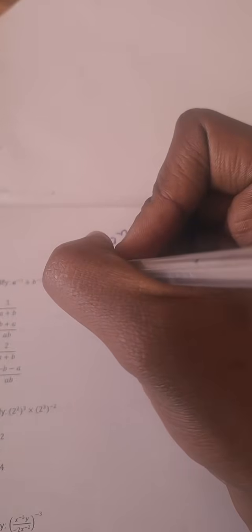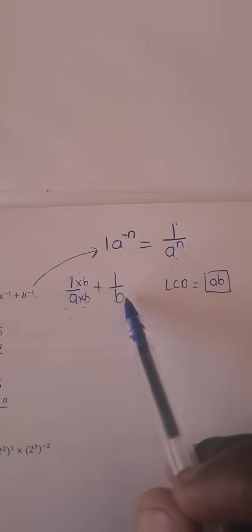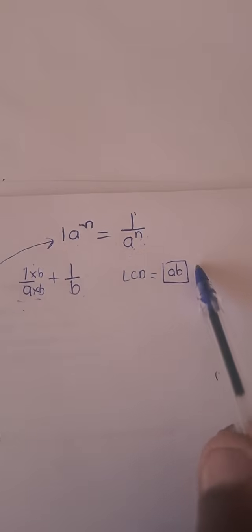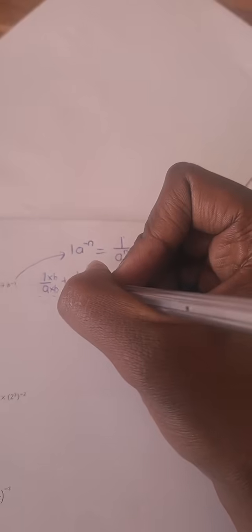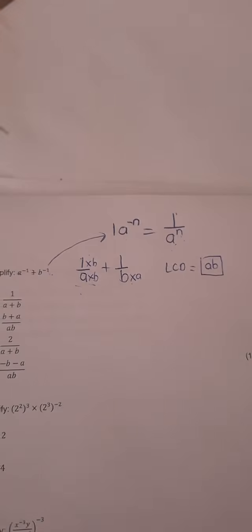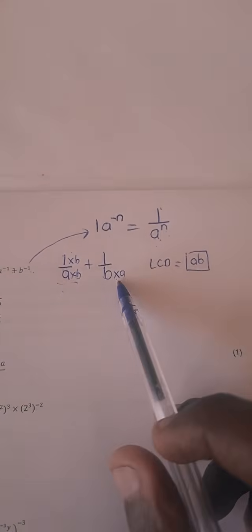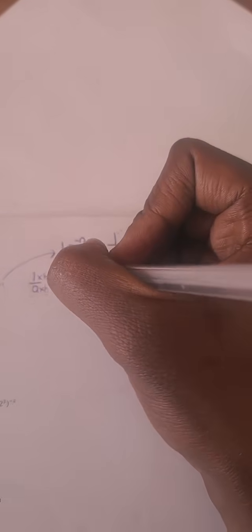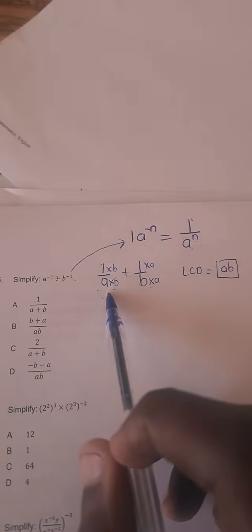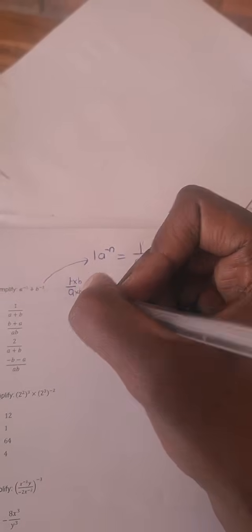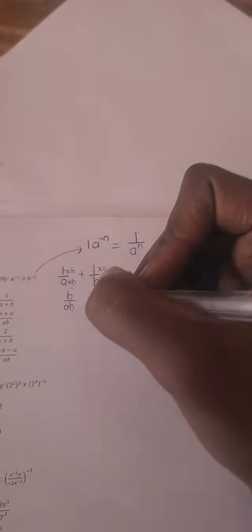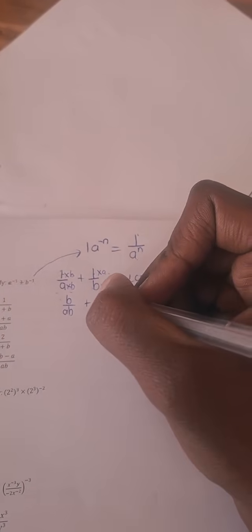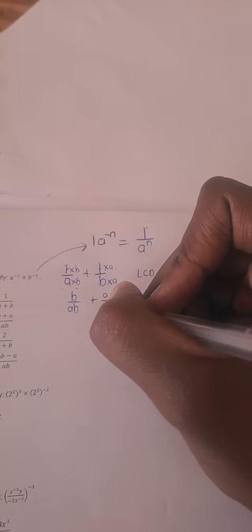But remember, what you do in the denominator, you must do in the numerator. What must we do to this B in order to make it fashioned after the AB in the LCD? We multiply by A. But remember, what we do in the denominator, we must do in the numerator. Now, what do we have here? We have 1 times B, which is B, over AB, plus 1 times A, which is A, over